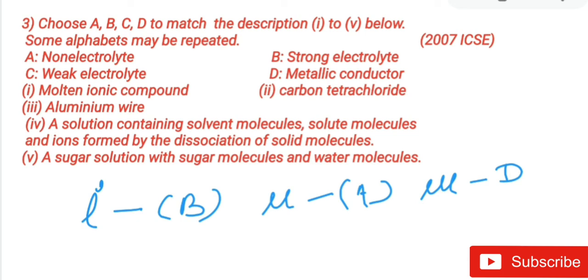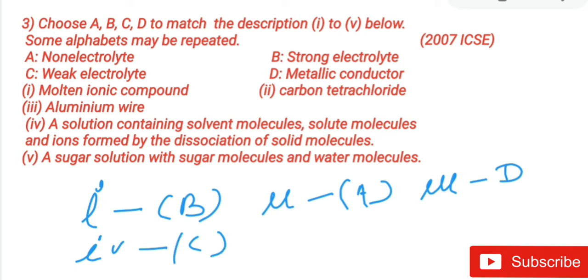Now a solution containing solvent molecules, solute molecules and ions from the dissociation of the solid molecules. So what is that? In the solution, it contains both solvent molecules, solute molecules and ions. So children, when the solution contains ions plus molecules, it is coming under weak electrolyte. So what will you write? You will write IV is your weak electrolyte and the option is C.